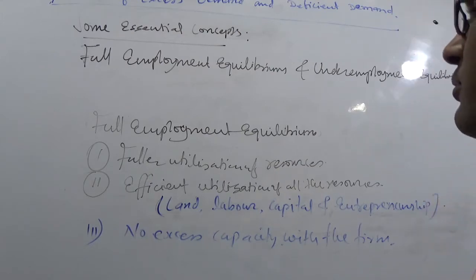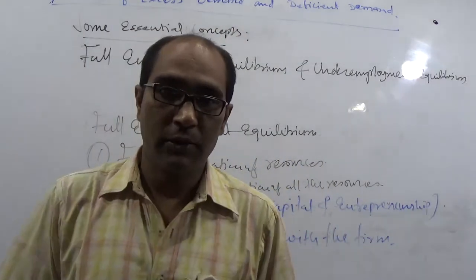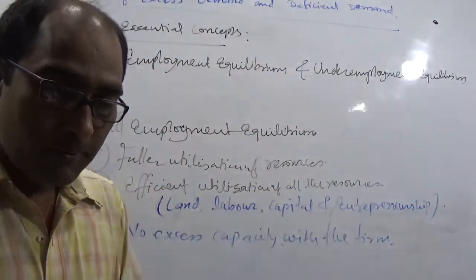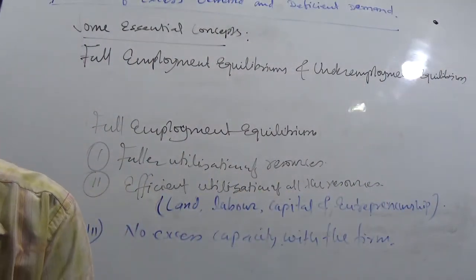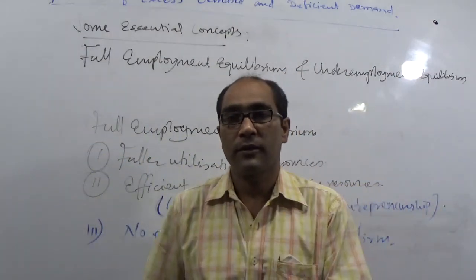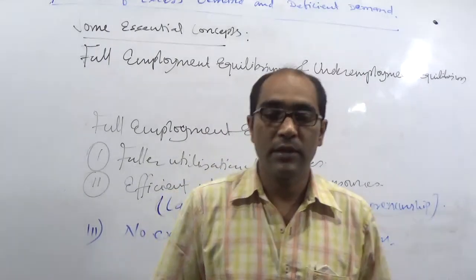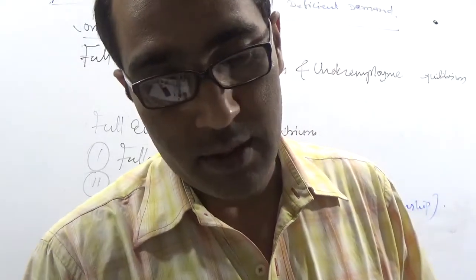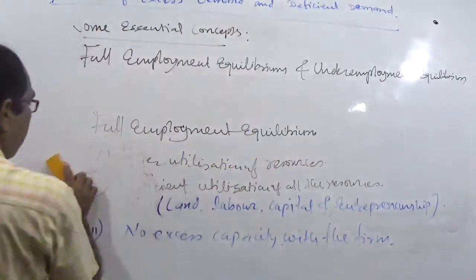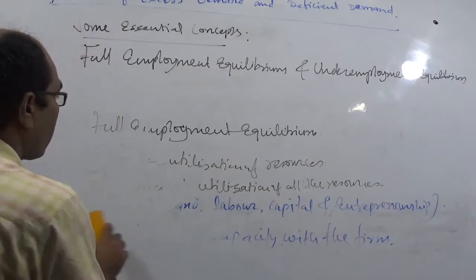Whatever the capacity with the firm to produce the goods and services, they have utilized it properly, so they cannot produce any more. So full employment is a situation in which potential output is equal to the real output. What the economy has the potential to produce is the same as the actual size of goods and services.